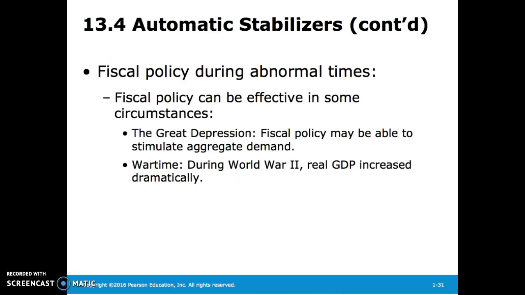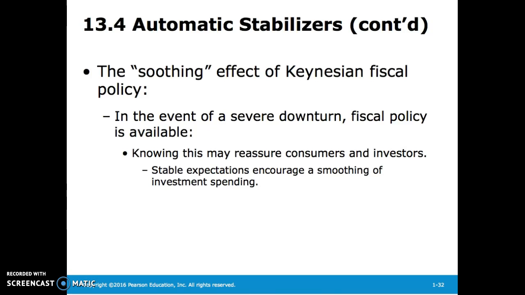During the Great Depression, fiscal policy may be able to stimulate aggregate demand. In wartime, during World War II, for example, real GDP increased dramatically. We may also consider the soothing effect of Keynesian fiscal policy. In the event of a severe downturn, fiscal policy is an option. So knowing this may reassure consumers and investors, which stabilizes expectations and encourages a smoothing of investment spending.